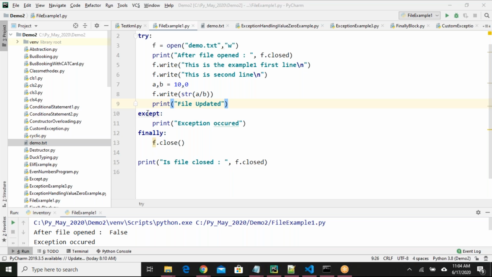Try except is a different concept, of course. You can open a file, write some content to the file, and close it. It's very straightforward, simply three or four lines of code. I think everyone understands how to write a file. Is it clear, guys? Any questions on this part? Shall I go to the next example?